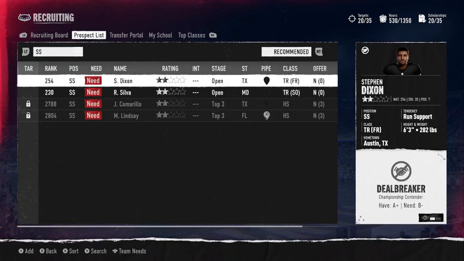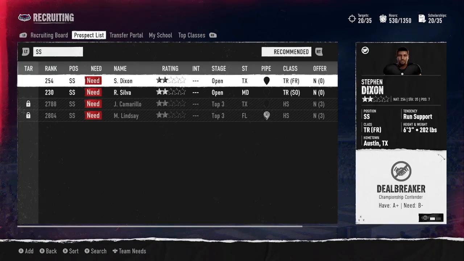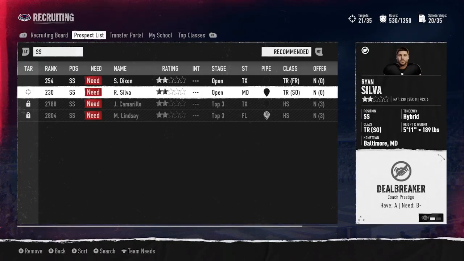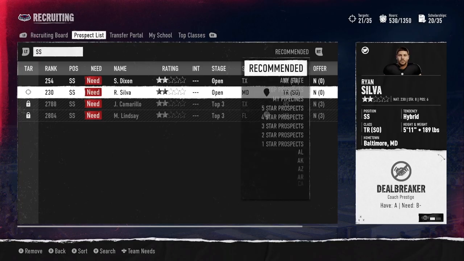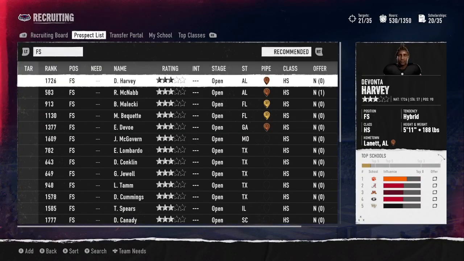So it's 2-star. I guess you gotta take what you can get at this point. But I'm sure we have guys currently on the roster that will be starting. So maybe we can invest in a 2-star and they ride the bench.